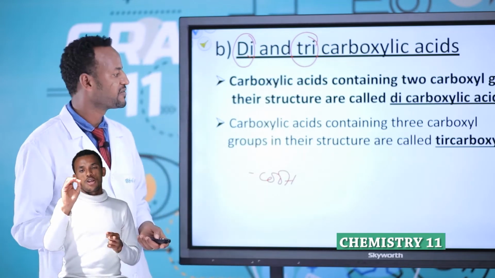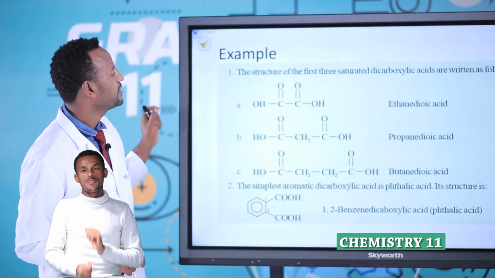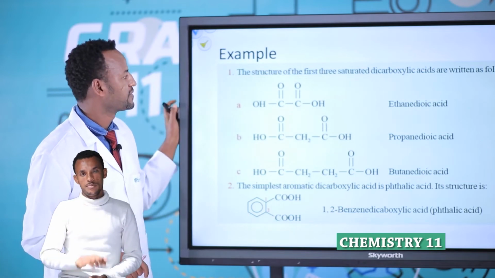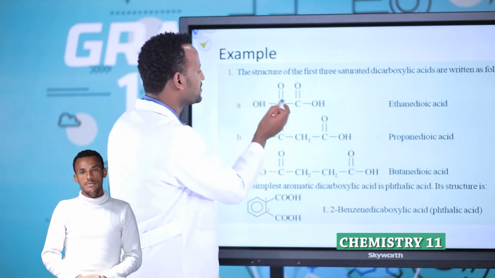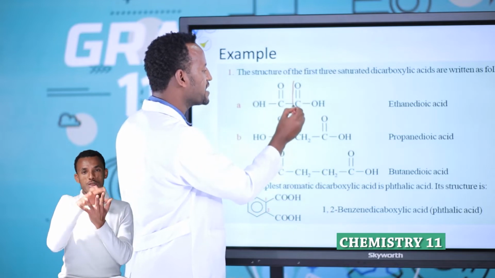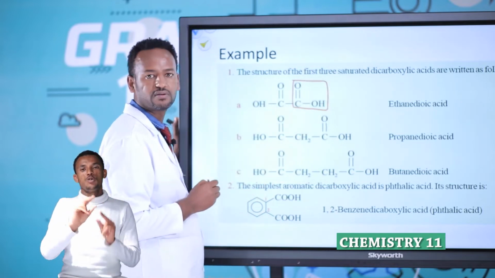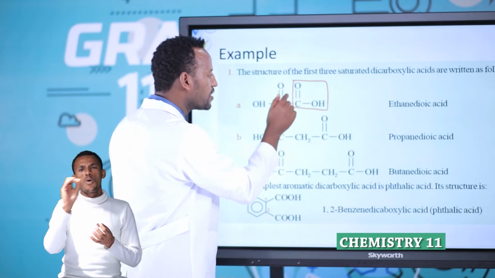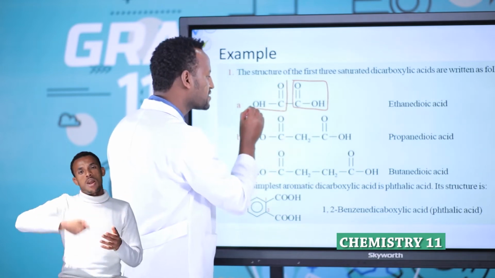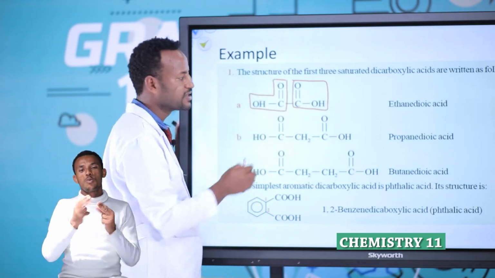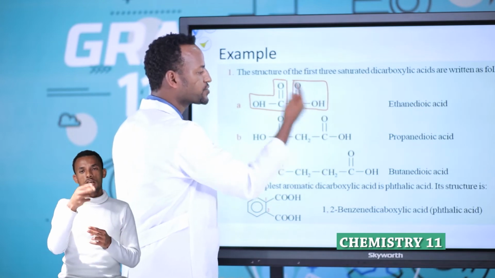For example, look at this one. This contains COOH groups. How many COOH groups? One here, another COOH group, look at this one. COOH, one.